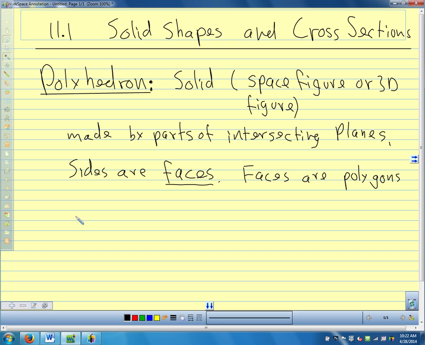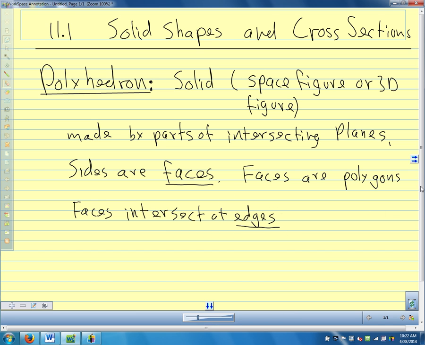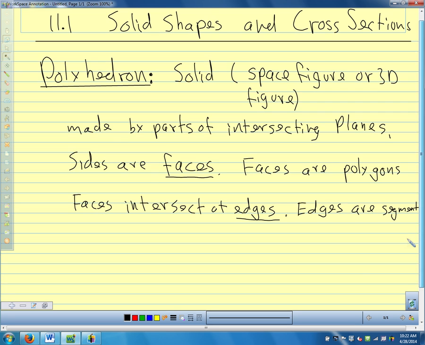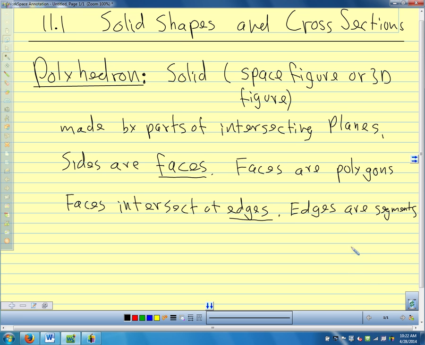The faces intersect at edges. And the edges are segments. And then the edges intersect at vertices.